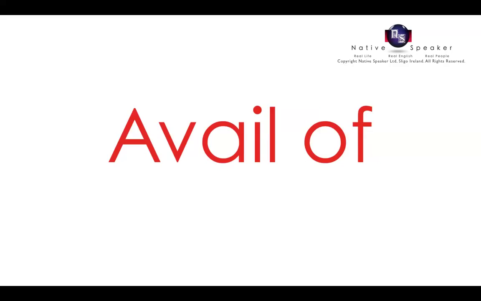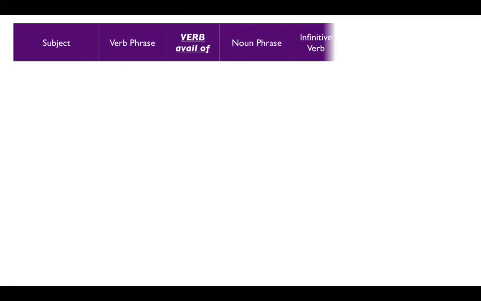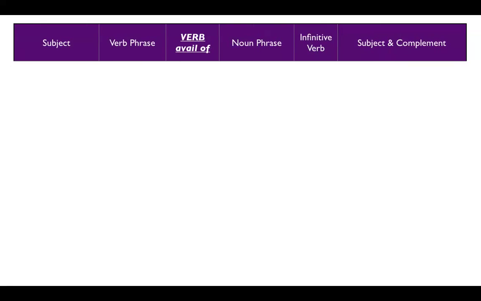A useful phrasal verb is avail of. It can be used in exam essays like the Cambridge First Certificate, Cambridge Advanced or Cambridge Proficiency, but also IELTS. We often use it because we want to describe getting the chance to do something. Let's have a look at some examples. This is how we could build a sentence. Let's have a look at a few examples before we go into it in detail.